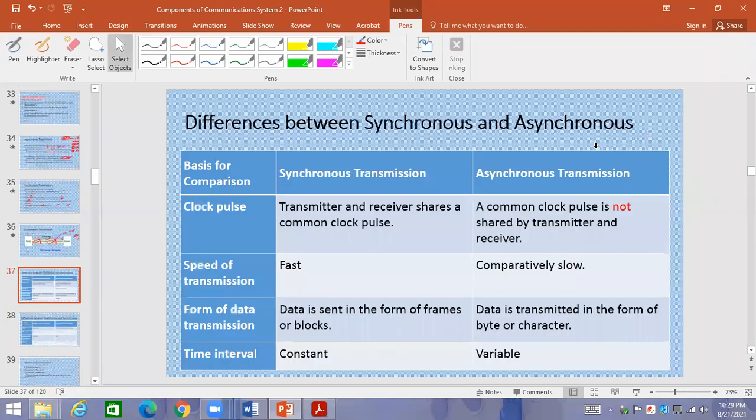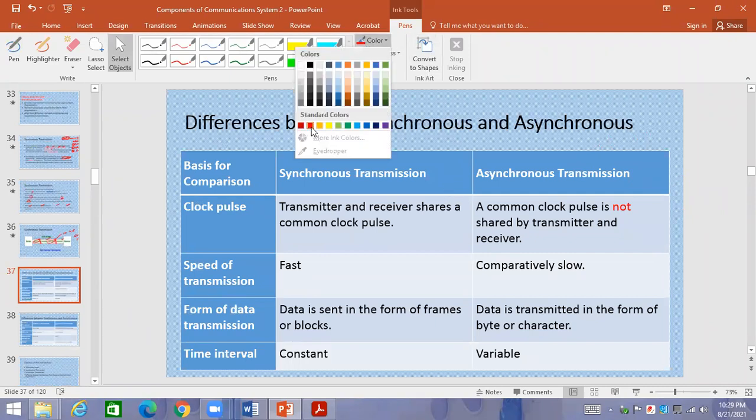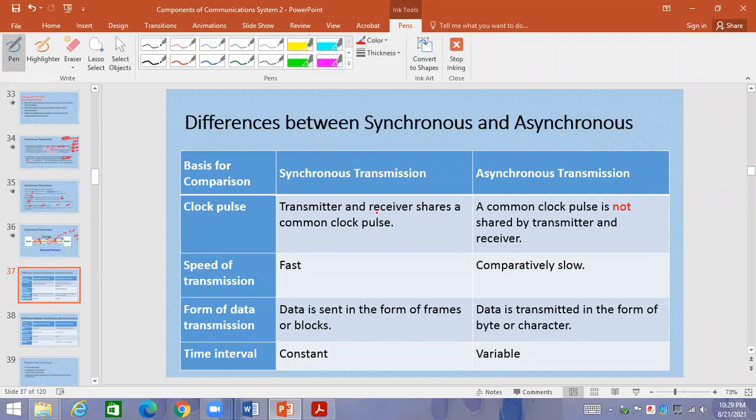If a question comes to differentiate between synchronous and asynchronous, normally this comes either in the short question or in the long question. How are you going to respond? Number one is clock pulse. In which transmission mode is clock pulse available?